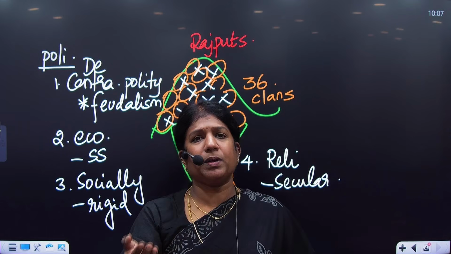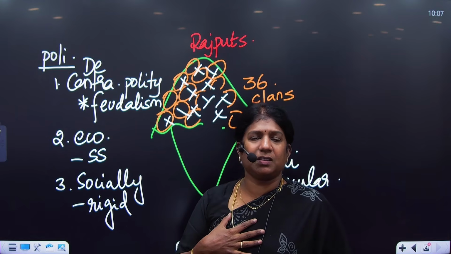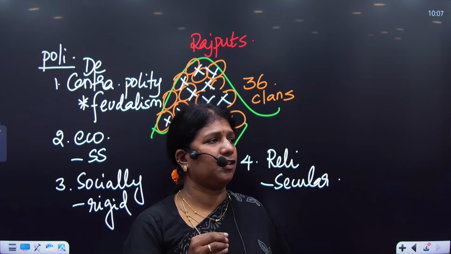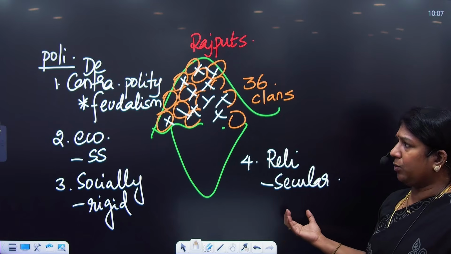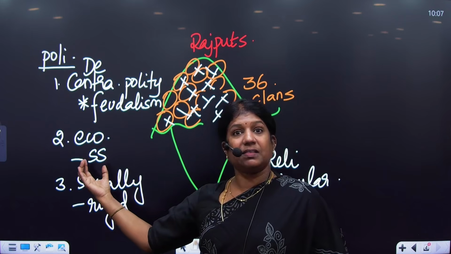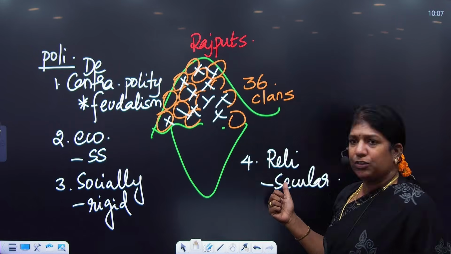When Muhammad bin Qasim occupied Sindh, and Sindh became the first province to taste Islam, the Muslims who were settling there were welcomed by the Rajputs only. So on that aspect, we conclude the Rajputs to be secular. So politically, they were decentralized. Economically, they were self-sufficient. Socially, they were rigid. And religiously, they were secular.